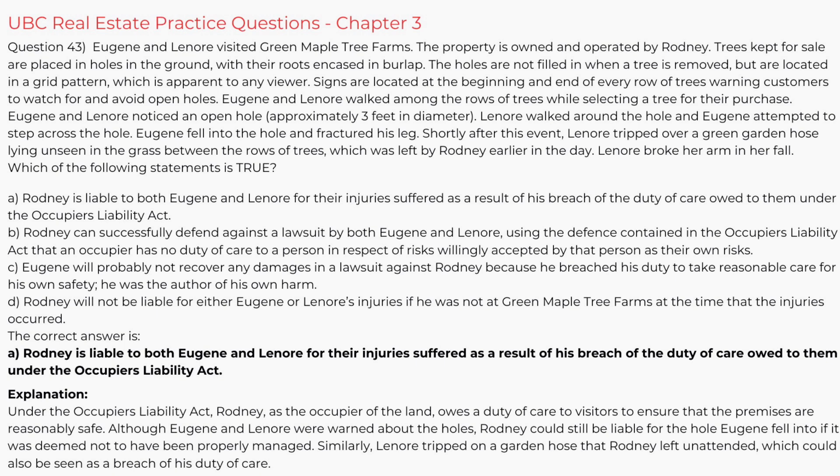Shortly after this event, Lenore tripped over a green garden hose lying unseen in the grass between the rows of trees, which was left by Rodney earlier in the day. Lenore broke her arm in her fall.